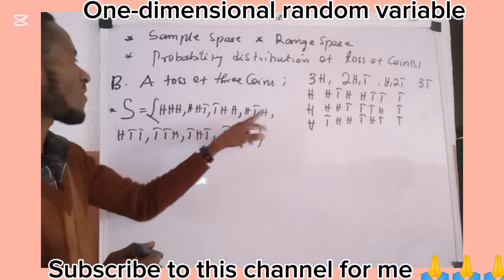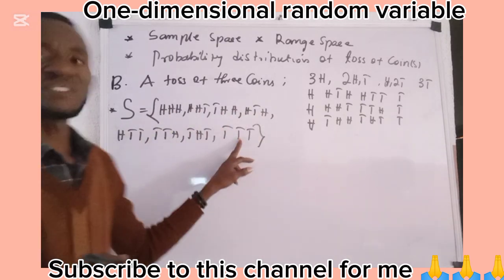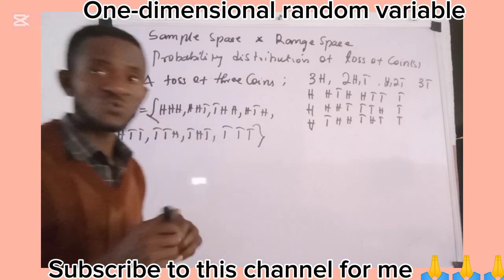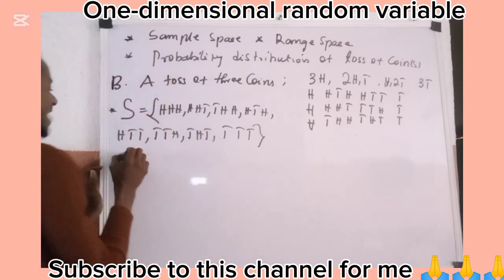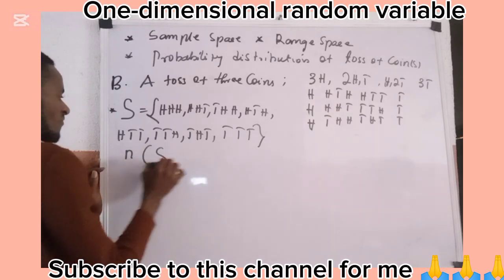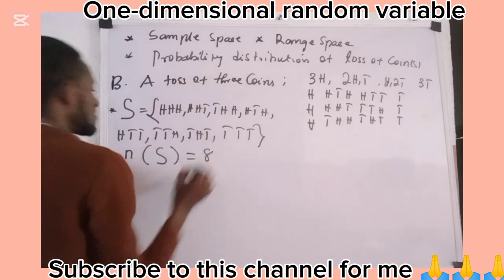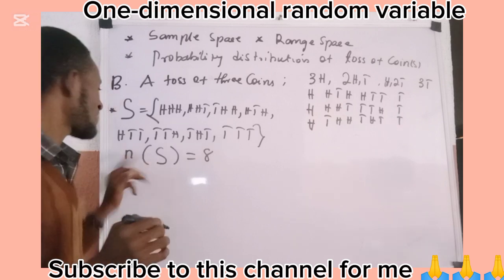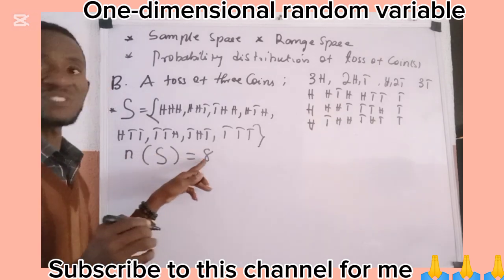1, 2, 3, 4, 5, 6, 7, 8. So the number of elements inside this sample space is 8. That is to say that n of S is equal to 8, which we call the cardinality of the sample space. The number of elements inside the sample space is 8.